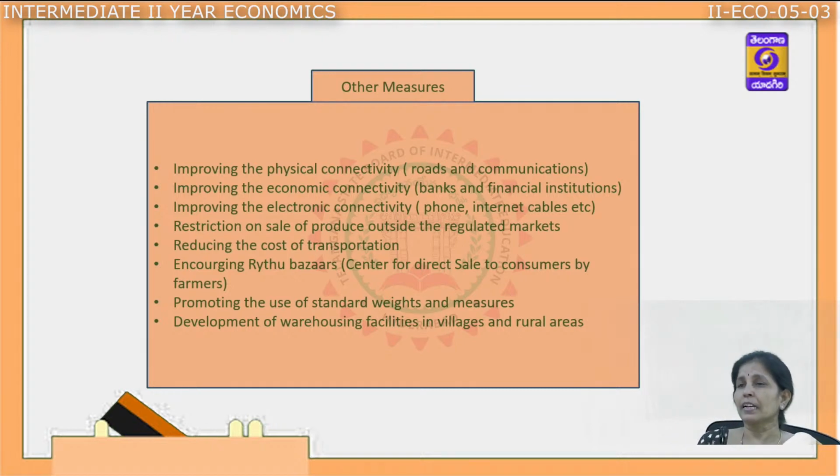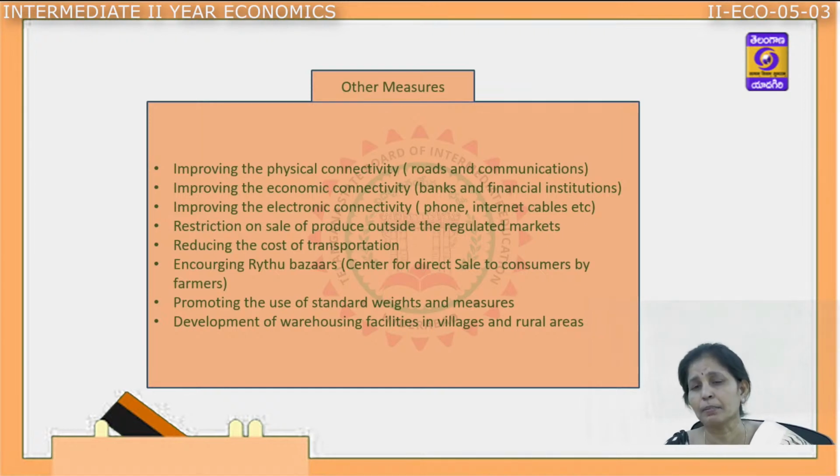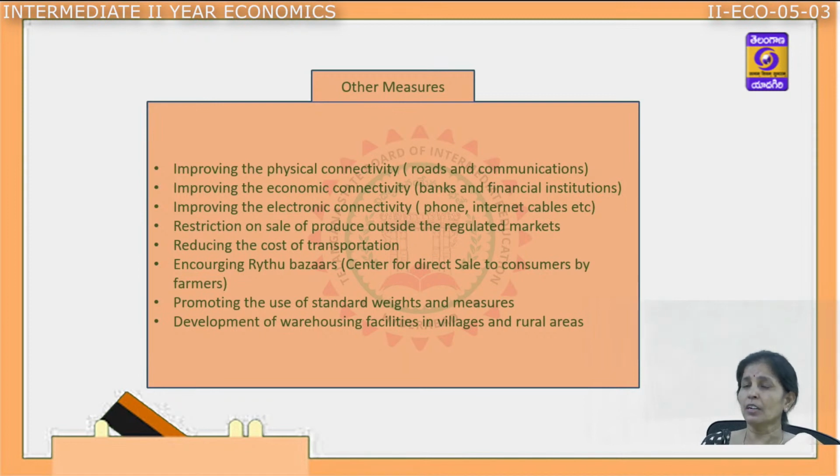First of that is improving the physical connectivity. As we have come across, lack of roads and communications, that is basic infrastructure required for the agriculture sector, has to be improved. For that, the government has come out with different programs. One of them is the Bharat Nirman program, trying to provide physical connectivity.